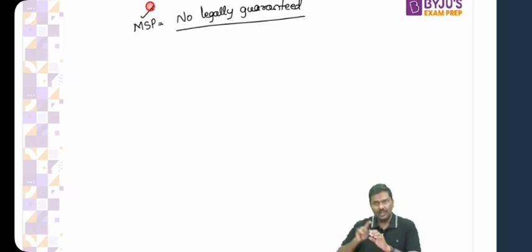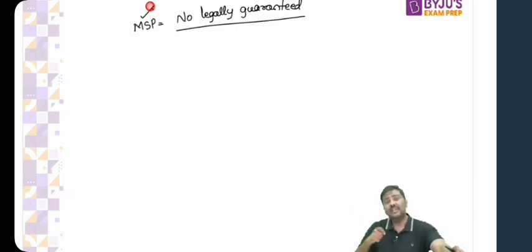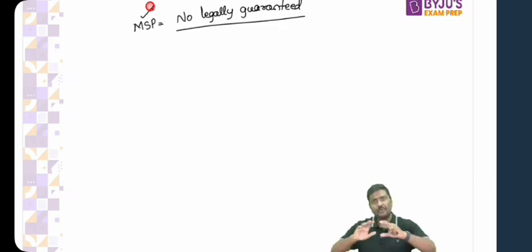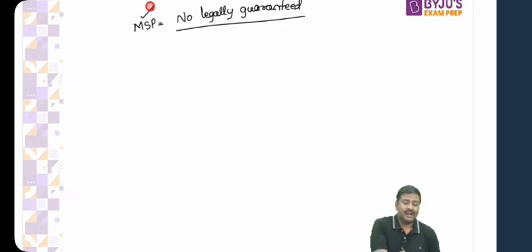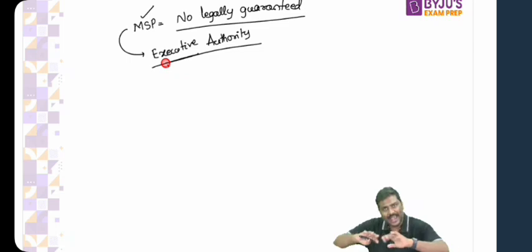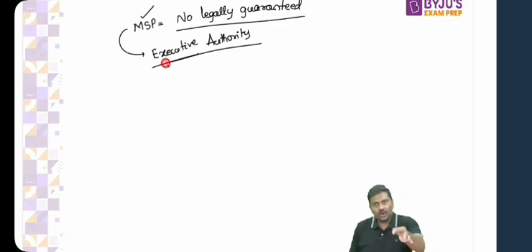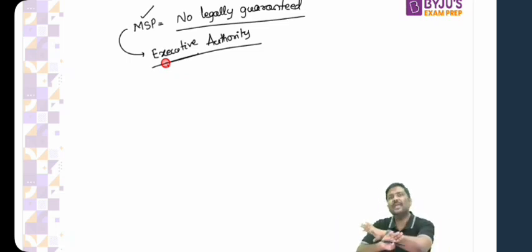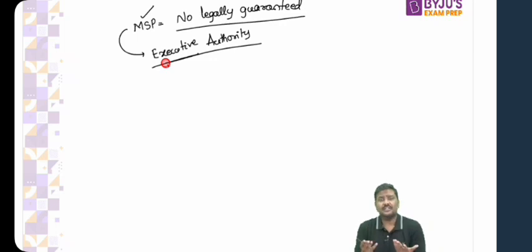Is the logic okay? Let me know. There is no act of the government of India which will guarantee that MSP is announced by the government every year. Absolutely no legal backing. There is no provision in the constitution also, which means the government, under its executive authority, will announce MSP. Can I also infer that tomorrow if the government of India wants to cancel MSP, they can do that? Tomorrow, the government of India might simply say, after one more year, I will not be announcing any MSP for the crop. Will it be allowed? Of course, yes. It is a government decision. It is the executive authority of the government. They can do that.